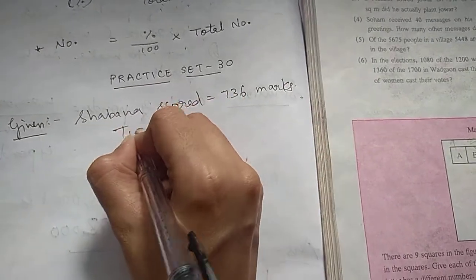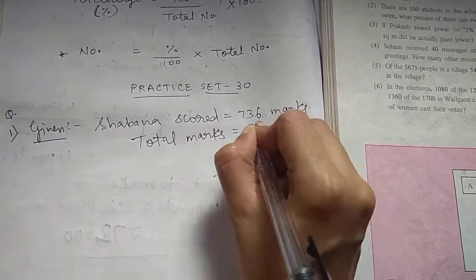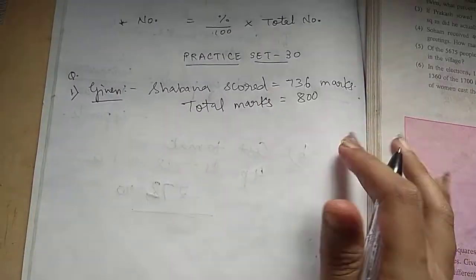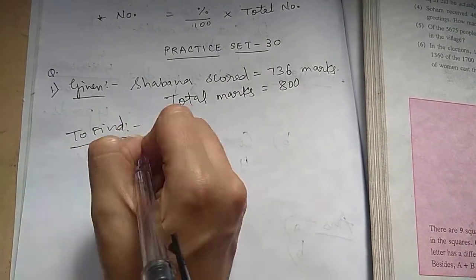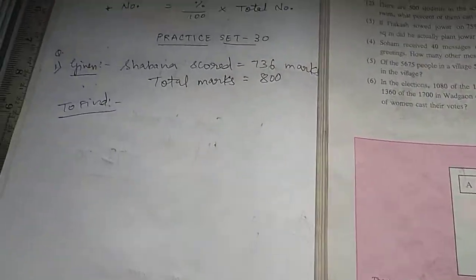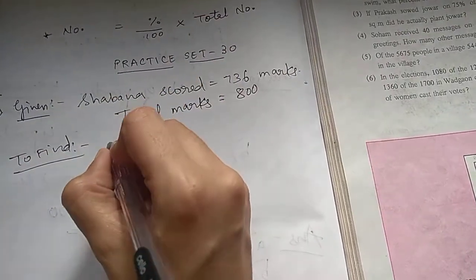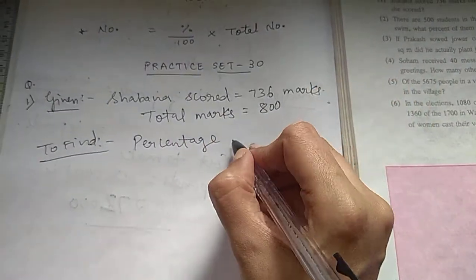And what's the total marks? It's 800. What we have to find? We have to find the percentage Shabana scored.